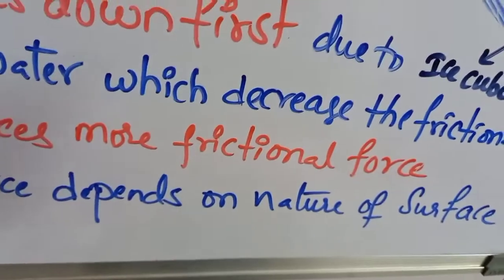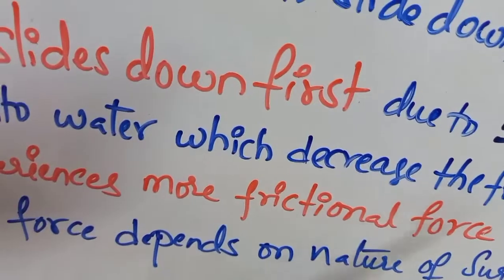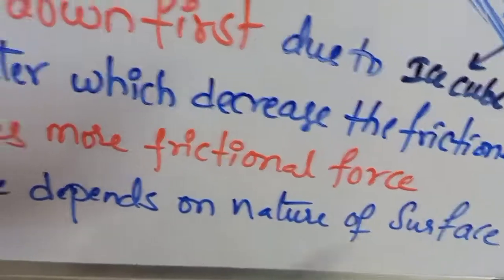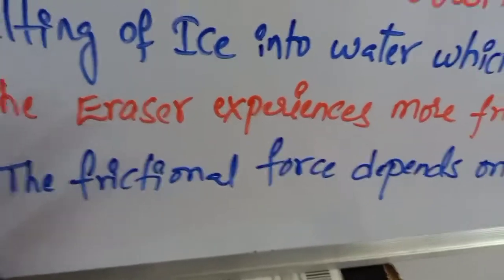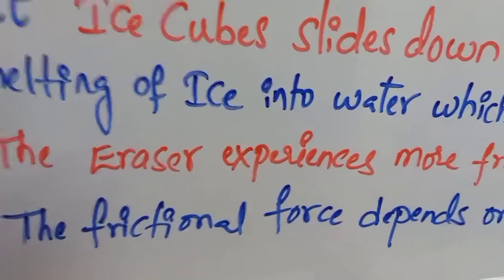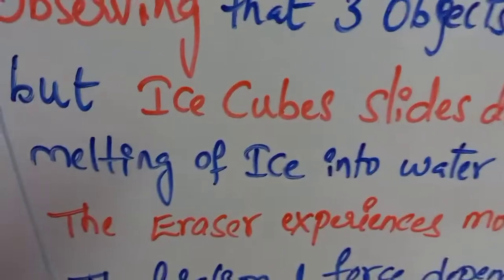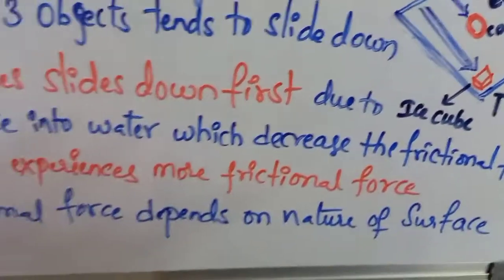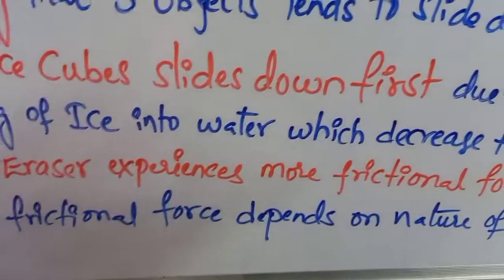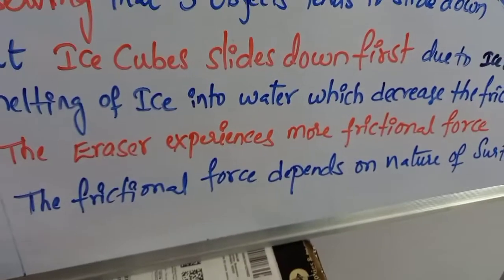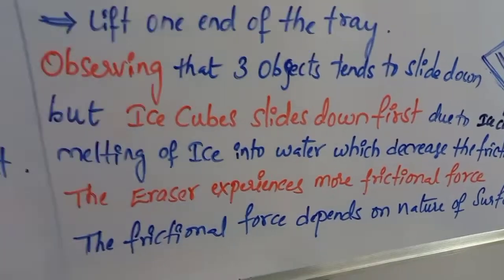If the surface is very rough, then there will be more irregularities, more ups and downs. Due to that, the frictional force will be high. A rough surface experiences more frictional force. Hence, there will be less movement of the objects. Resistance towards the motion is high. Whereas on a smooth surface, the frictional force will be less. Therefore, the objects will move very fast. So, this is about frictional force.